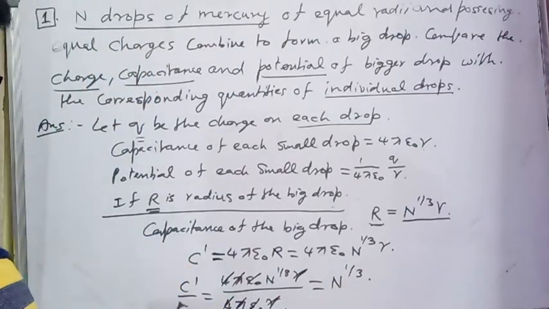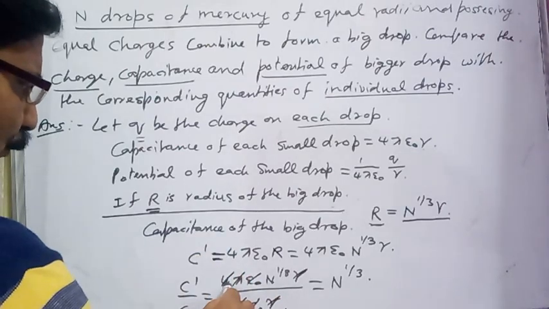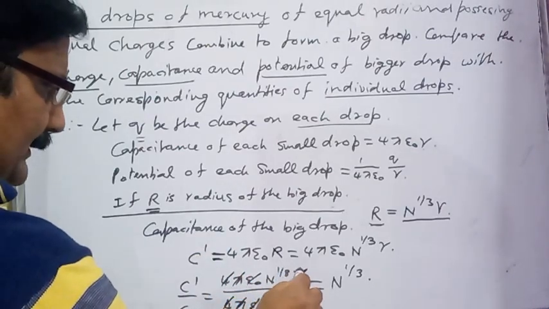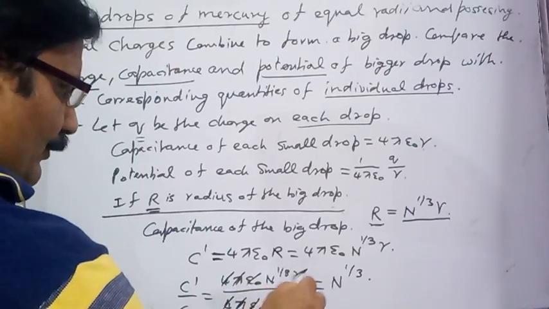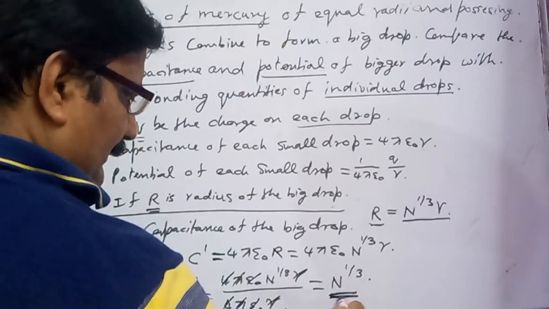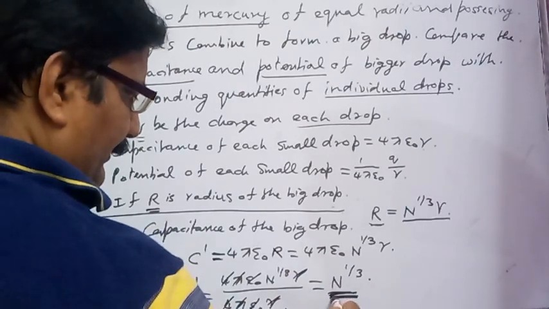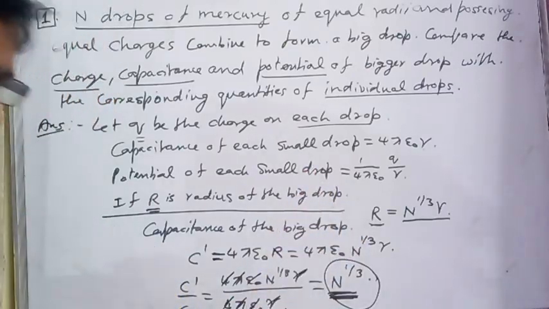So what is the ratio of the capacitance of the big drop to the capacitance of the small drop? 4 pi epsilon naught n to power 1 by 3 r divided by 4 pi epsilon naught into r. The 4 pi epsilon naught small r cancels out. And the answer for the second part of the question: the ratio of the capacitance of the big drop to the small drop is n to power 1 by 3.